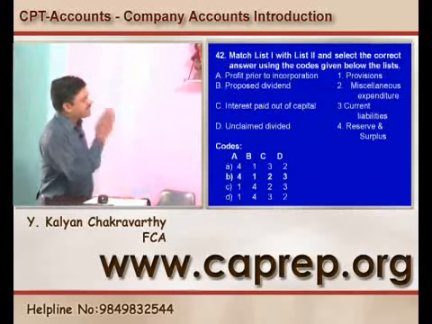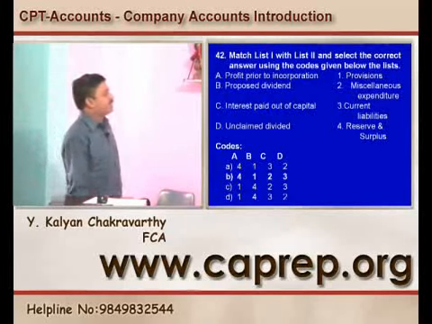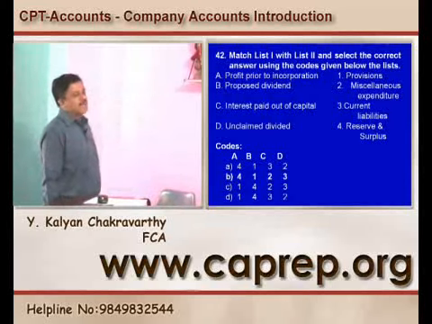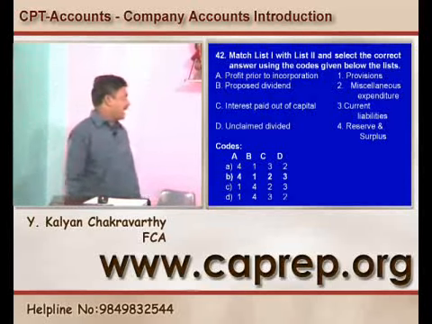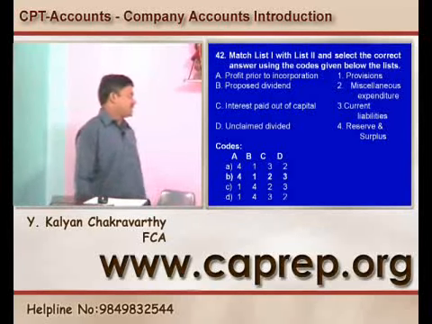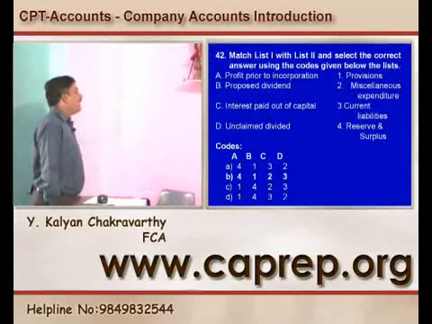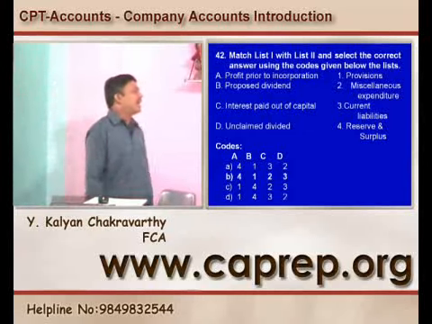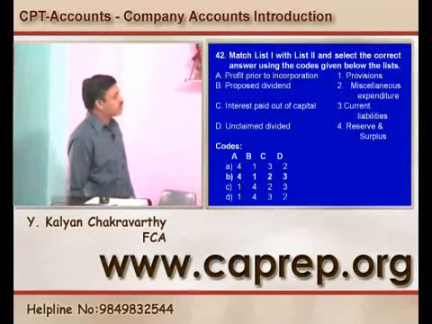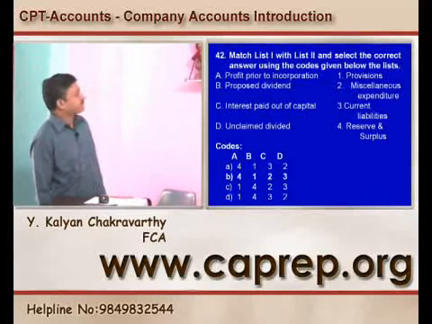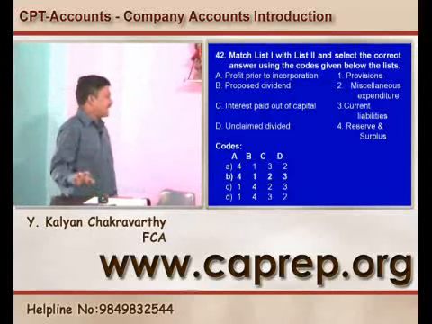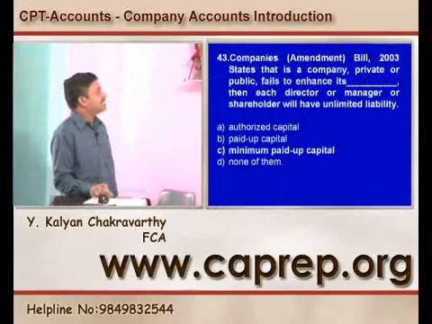Question number 42. Match the list 1 items with the list 2 items. That is, profits prior to incorporation. Where it will be shown? It's a capital profit, will be shown under the reserves and surplus. Proposed dividend, where it will be shown? Under the provisions. Interest paid out of the capital is shown under the miscellaneous expenditure. Unclaimed dividend will be shown under the current liabilities. 4, 1, 2, 3 is the correct matching. So B is the right answer.